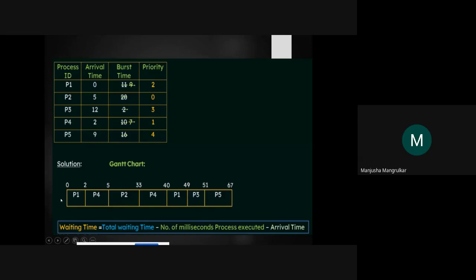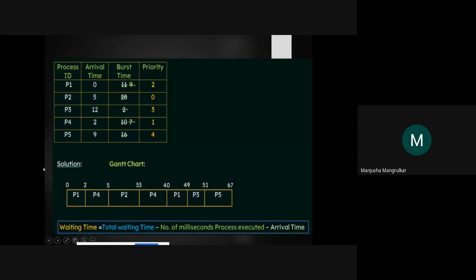So in the whole process, P1 will be in the queue 2 times. P4 will also come 2 times. P2 will execute one time because it has the highest priority. P3 is the lowest priority, and P5 is lower in priority than P3. So this is your Gantt chart.